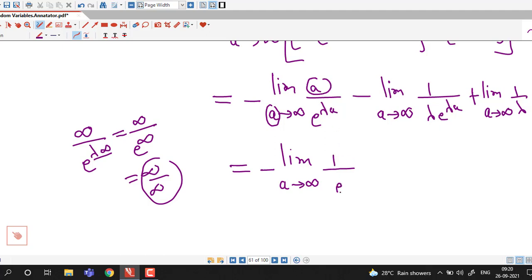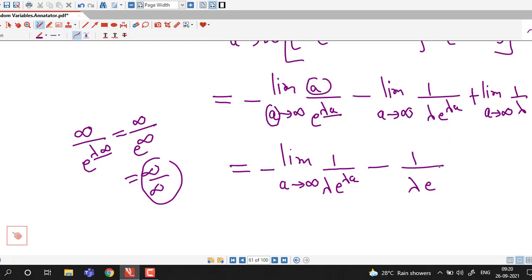Derivative of e raised to lambda a with respect to a is e raised to lambda a times lambda. Coefficient of a is lambda. Let me write properly. Here we have derivative of e raised to lambda a is e raised to lambda a into coefficient of a which is lambda, minus here 1 over lambda into e raised to lambda into infinity.